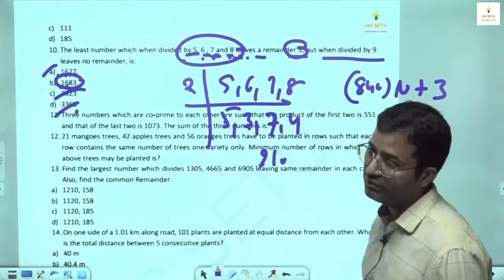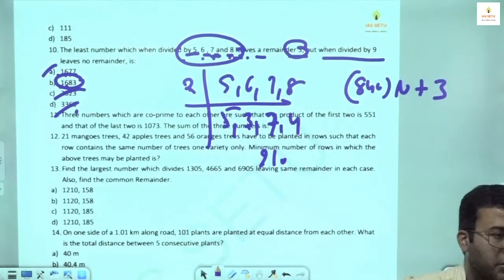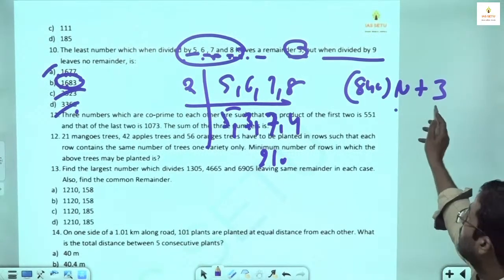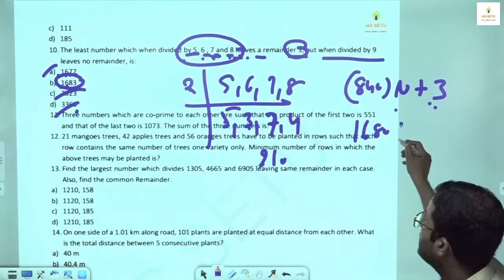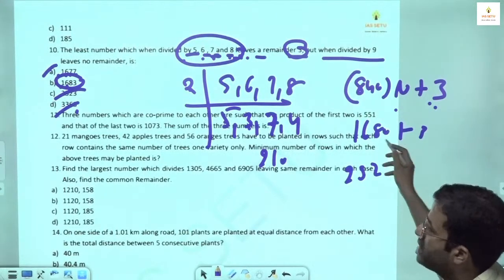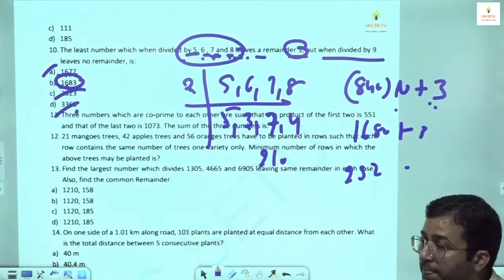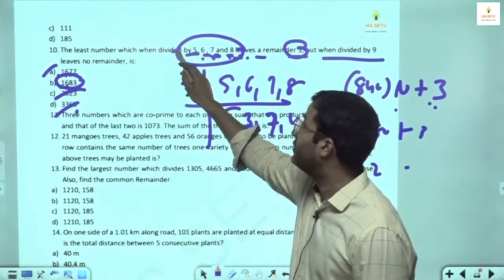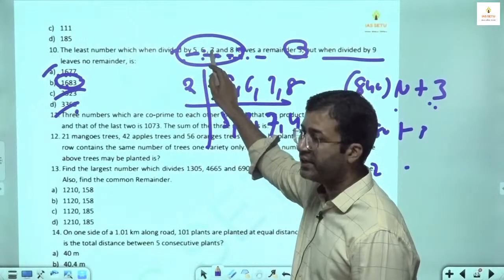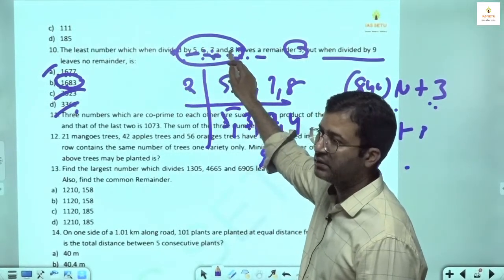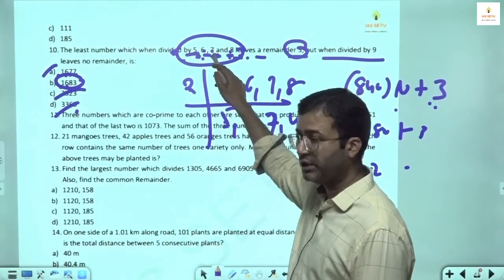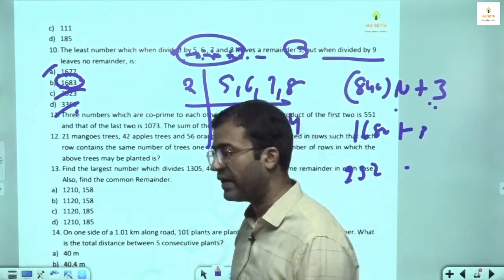So it is a multiple of 840 plus 3. Any number in this form, a multiple of 840 plus 3 remainder, will satisfy your first condition: 843, 1680 plus 3, 2520 plus 3, and so on. The LCM 840 is divisible by 5, by 6, by 7, and by 8.